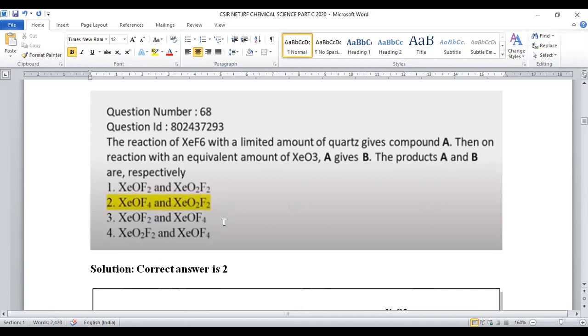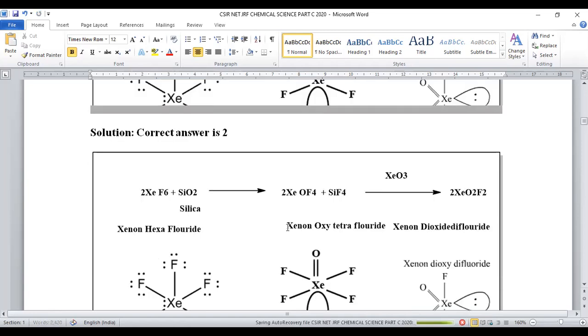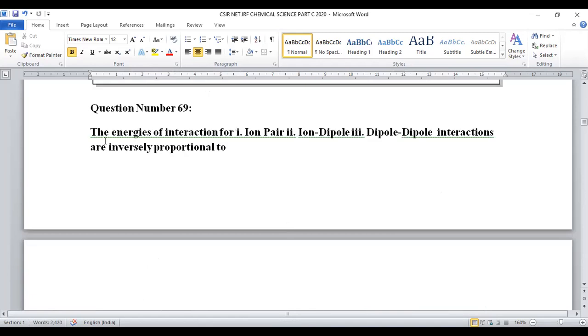Let us move on to the next question, question number 69. The energies of interactions of ion pair, ion dipole, and dipole interactions are inversely proportional to what? Here, we already know that within a molecule the types of interactions are ion-ion interactions, ion dipole interactions, otherwise dipole interactions.